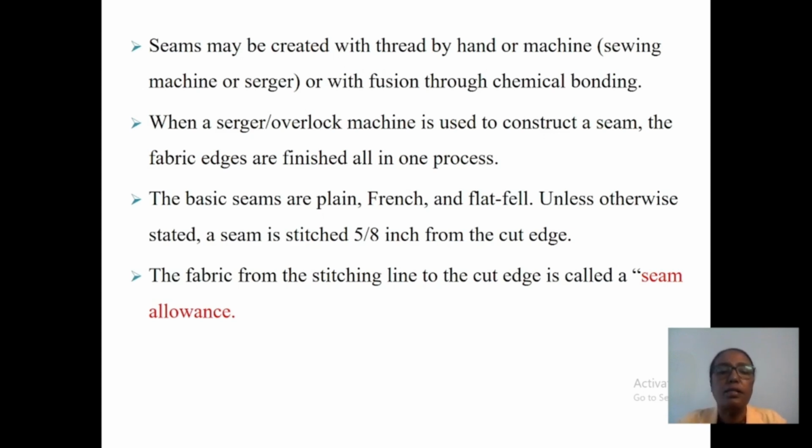The basic seams are the plain seam, French seam, and flat fell seam. Unless otherwise stated, a seam is stitched 5/8 inch, or 1.5 centimeters, in from the cut edge. This is the standard. The fabric from the stitching line to the cut edge is called the seam allowance. The seam allowance is the area between the stitching line and the cutting line.